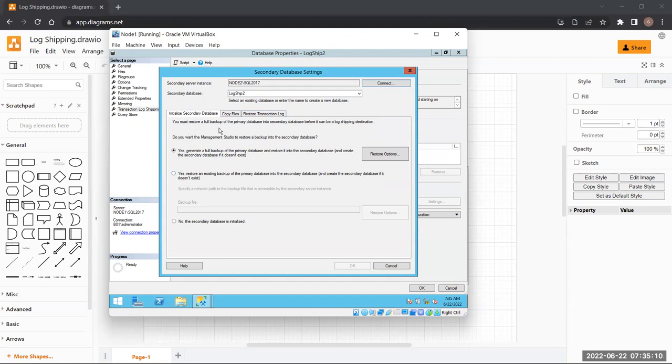It says you must restore a full backup of the primary database into the secondary database before it can be a log shipping destination. So what do we need to do now?